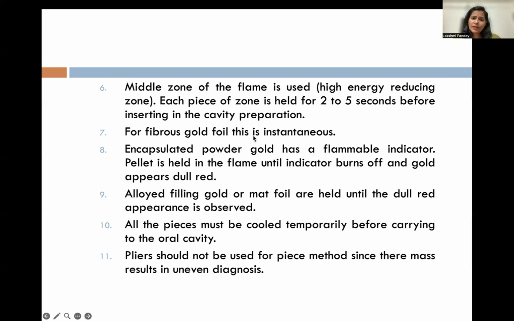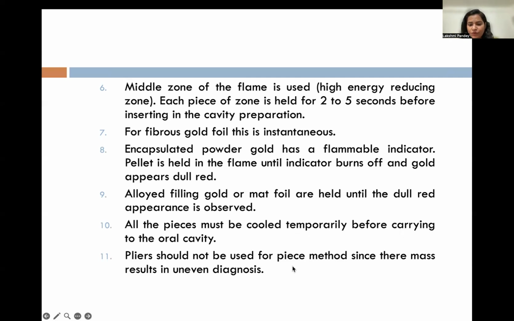For fibrous gold foil, see, there are different types of gold. Gold foil is there, matte is there. Whenever you are using fibrous gold, you have to do it instantly. Instantly means you place it in the flame and then directly place it in the cavity. Encapsulated powder gold has flammable indicators. The pellet is held in the flame until the indicator burns off and the gold appears dull red. Alloyed filling gold or matte foil is held until the dull red appearance is observed. All the pieces must be cooled temporarily before carrying them to the oral cavity.